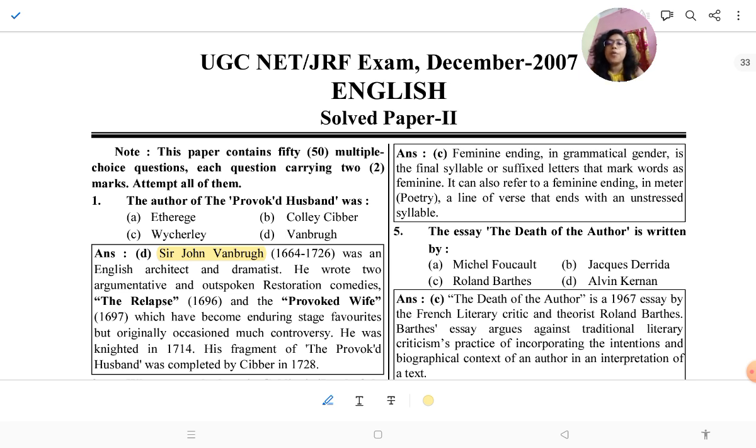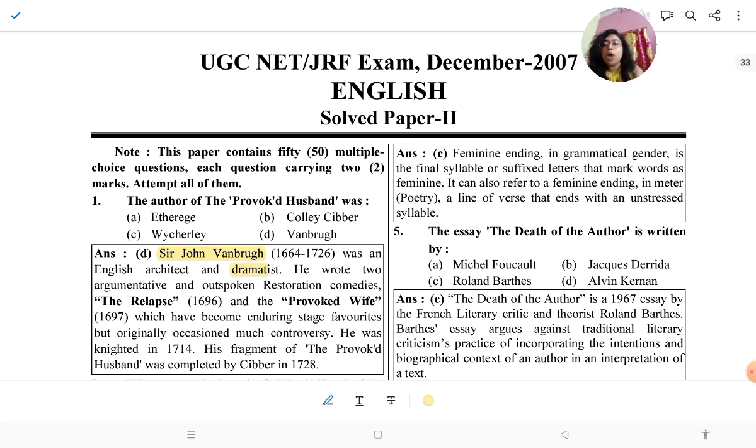Here, The Provoked Husband was written by Sir John Vanbrugh. He was born in 1664, when Shakespeare died, and died in 1726. He was an English architect and a dramatist.